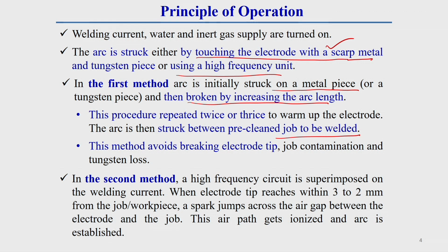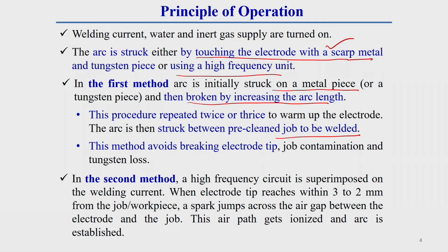So after warming up the electrode 2 to 3 times on scrap material, we have to do the actual welding operation. We have to start the welding arc on the pre-cleaned job to be welded.